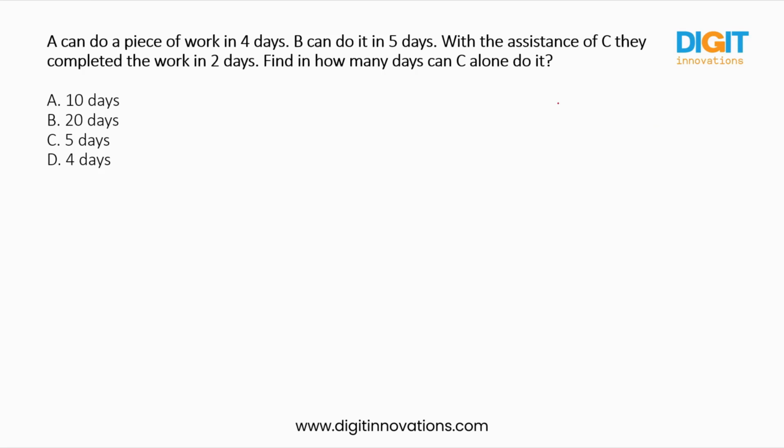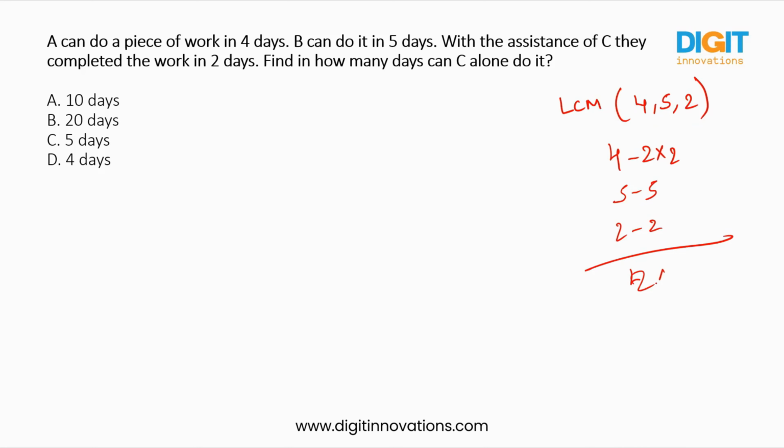As I told you, first you have to find the whole work. So let us take the LCM for the given days. It is 4, 5 and 2. So 4 you will write as 2 into 2, and 5 you will write as 5, and 2 you will write as 2 in the prime factorization. So you will take 2 into 2 here and 5, which is 20 units. So total work is 20 units. You got to know the total work is 20 units.